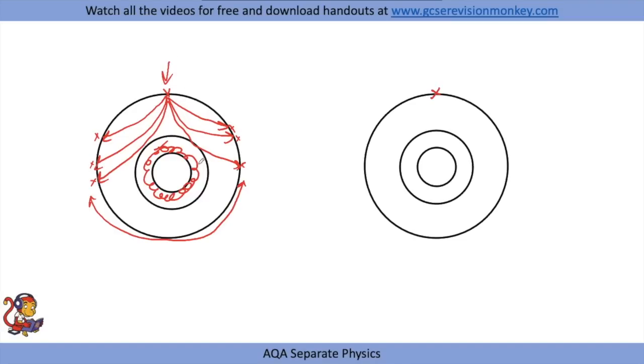So they were looking at these S waves, and from that they surmised that there must be a layer of the Earth that is liquid, and this is the outer core.